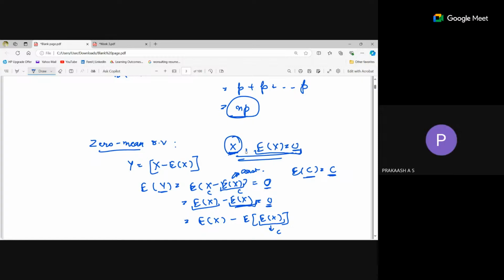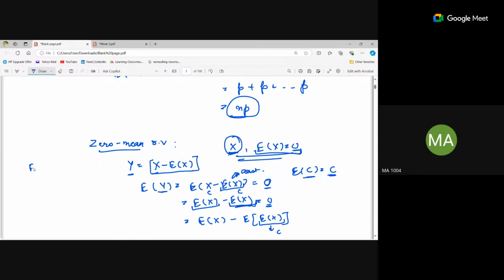Ma'am, which is a zero mean random variable, y or x here? I'm just defining y as a random variable here. And y is a function, like I'm denoting y as x minus expectation of x. Okay, y is called a zero mean random variable. So this is obvious. If I'm taking the expectation of this, the value will be 0 only, right? If I'm subtracting any variable by its expected value and taking that expectation, it will be 0 only, correct? Yeah, that's the thing.